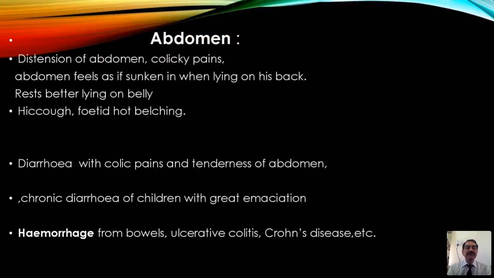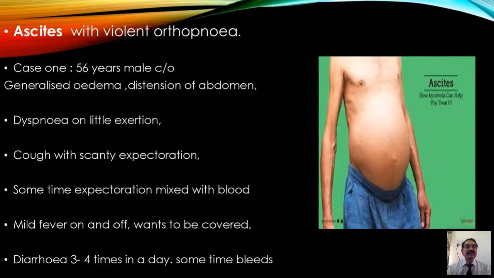And the abdomen: you see distension of the abdomen, colicky pains, abdomen feels as if sunken in; lying on the back, he rests better lying on the belly; hiccup, fetid hot belching, diarrhea with colic pains and tenderness of the abdomen, chronic diarrhea of children with great emaciation, hemorrhage from the bowels, ulcerative colitis, Crohn's disease, etc. See, ascites with violent orthopnea.